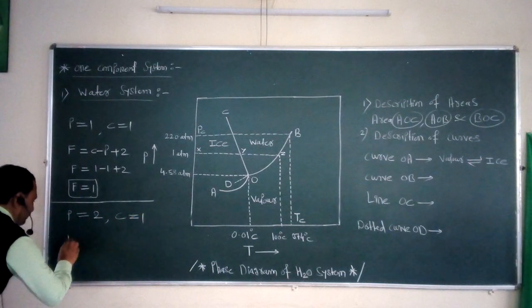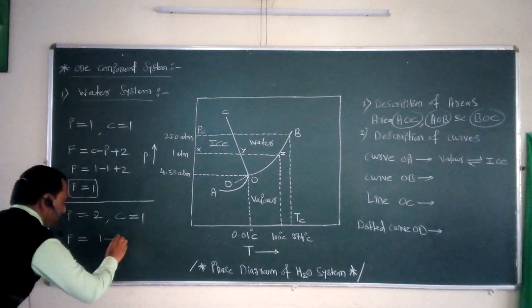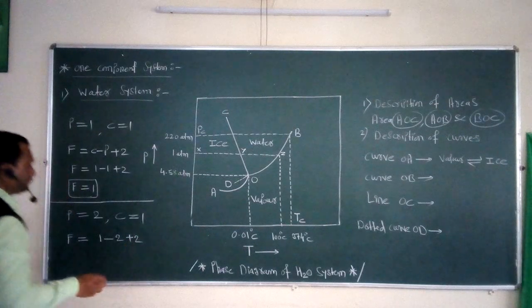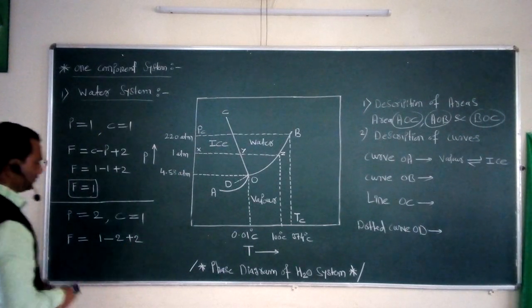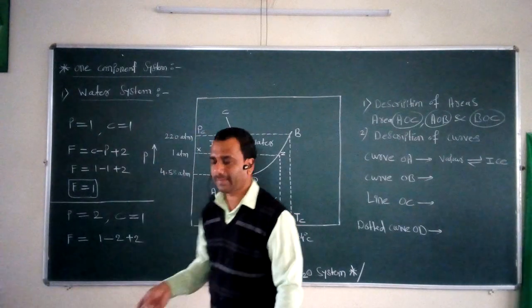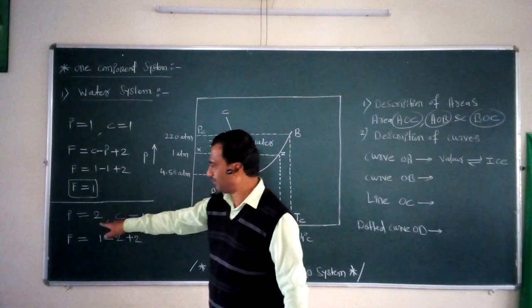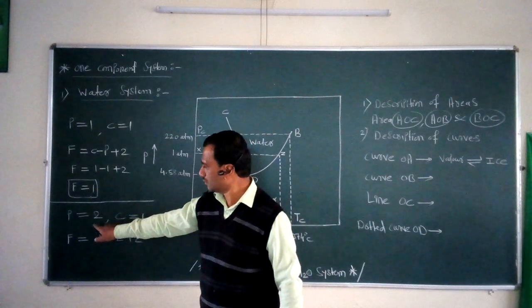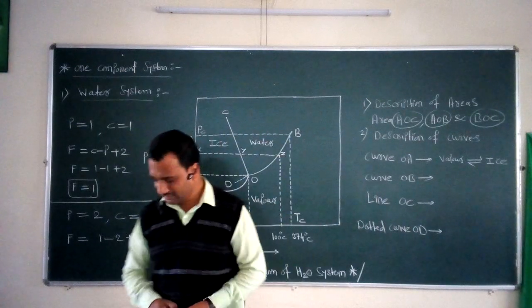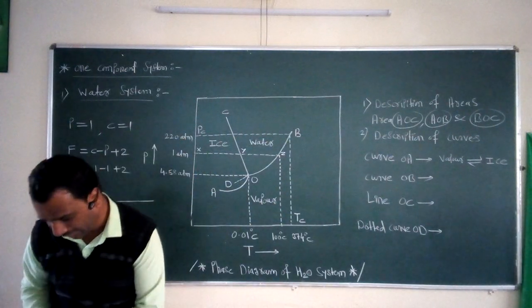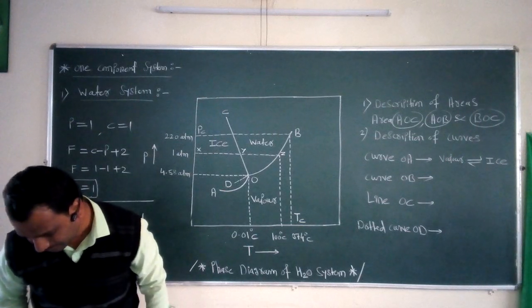So if we substitute these values in the given equation of the phase rule, F is equal to 1 minus 2 plus 2, which gives F equal to 1.